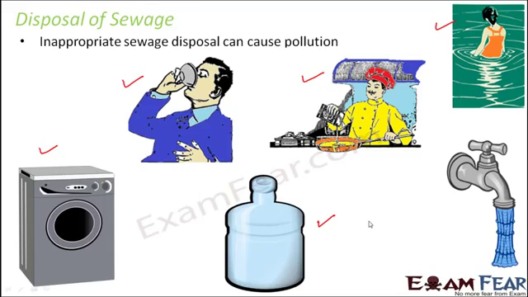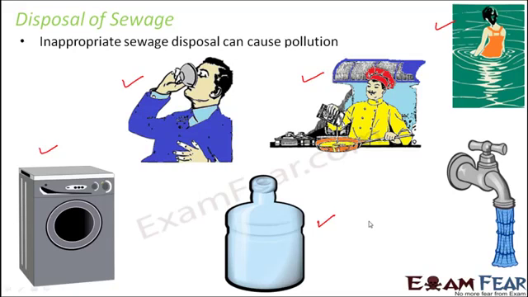And it is not only the human beings who are affected, the aquatic life also gets threatened. The fishes and the other aquatic animals which live inside the water also consume that contaminated water and they also get killed. So the entire aquatic life will also get threatened. Because of all these disadvantages, we just cannot directly dispose the sewage in any water body.